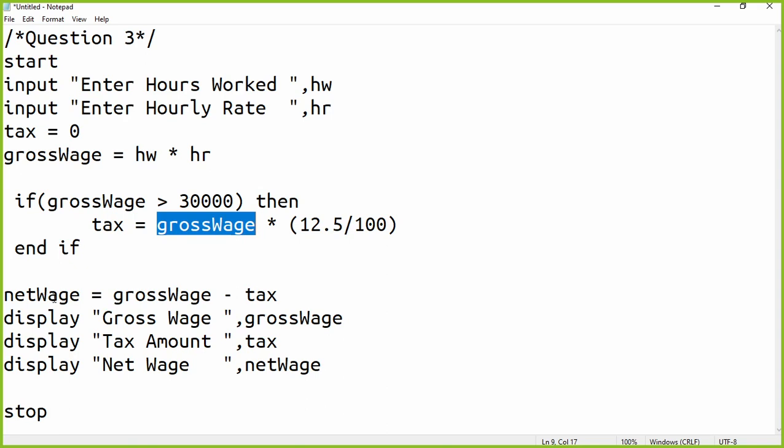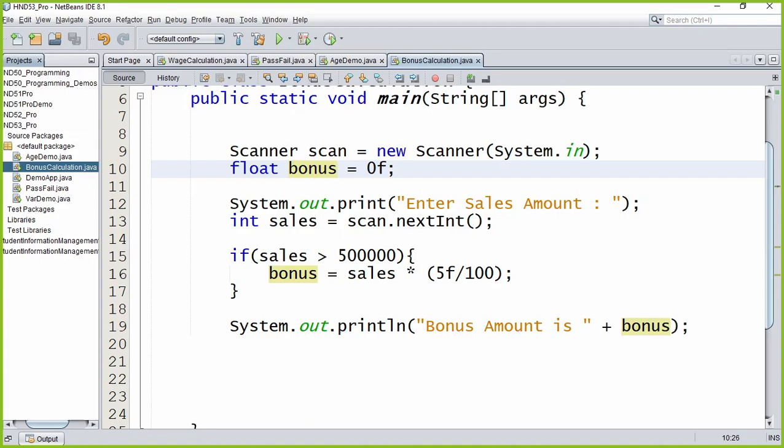Okay, next, once you find the tax amount, it's very simple to find the net wage, because from the gross wage we can simply deduct the tax. Once you deduct the tax, what you get is the net wage. So these are three simple display commands: gross wage, tax amount, and net wage, along with the corresponding variables. I hope you understand this one. I'm going to demonstrate this using a Java program, execute it and show you. Right, let's see how it's done.